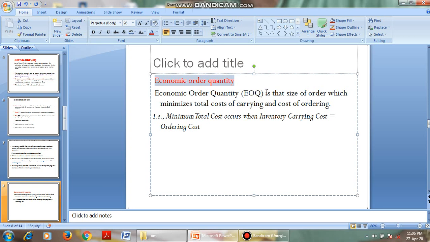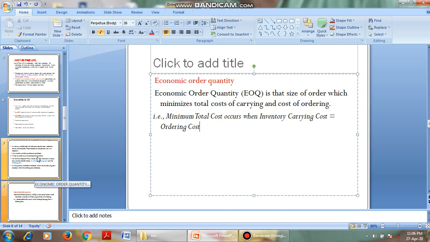The term EOQ is the size of the order for which the total cost of carrying and cost of ordering is reduced. So by considering the carrying cost and the ordering cost, we order what is called the economic order quantity. That is, minimum total cost occurs when inventory carrying cost is equal to ordering cost.